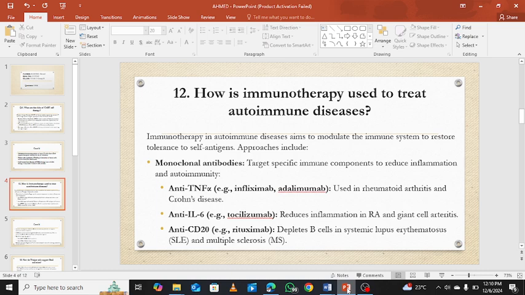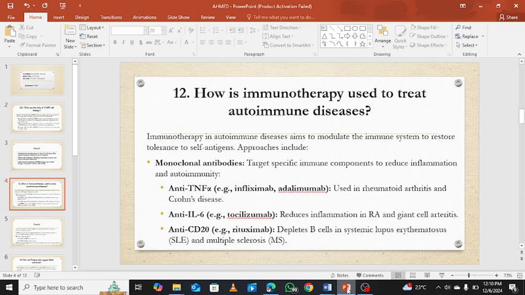And the following question is, how is immunotherapy used to treat autoimmune disease? In immunotherapy for autoimmune disease, the aim is to modulate the immune system to restore tolerance to self-antigens. The approaches may include monoclonal antibodies. These will target specific immune components to reduce inflammation and autoimmunity. It will also target TNF with anti-TNF agents. An example here is infliximab, which is used in rheumatoid arthritis and Crohn's disease.